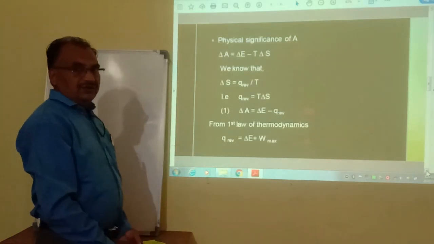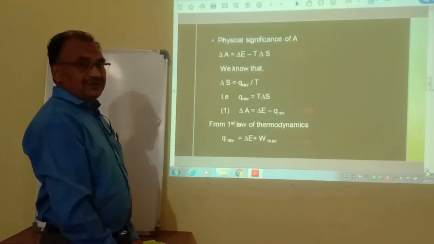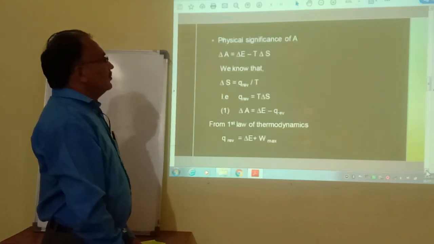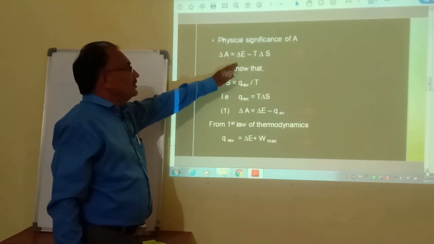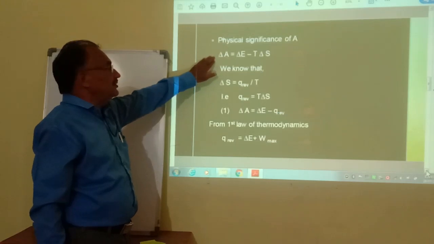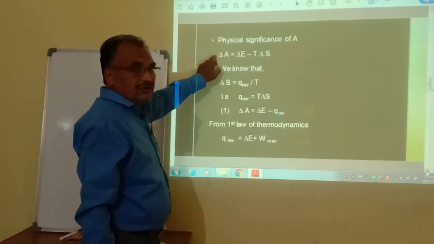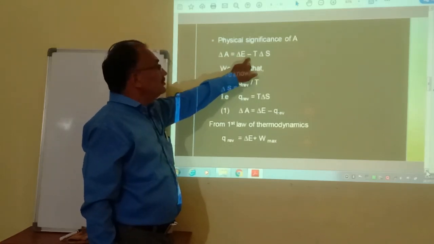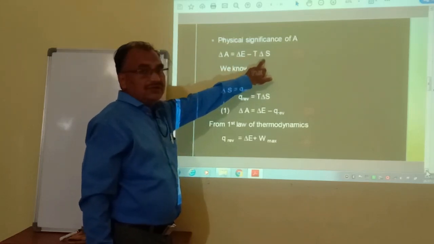Now here we study the physical significance of Helmholtz free energy. We know that delta A is equal to delta E minus T delta S. This is the change in Helmholtz free energy or change in work function. The change in work function is equal to the change in internal energy minus T into delta S. Here delta S is nothing but the change in entropy.